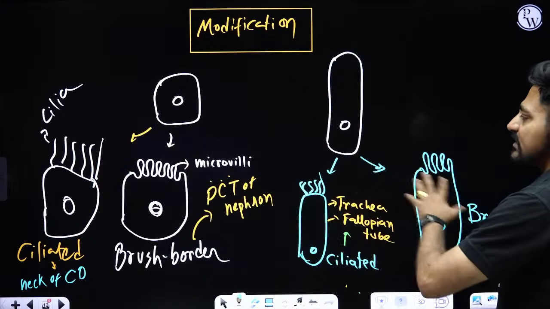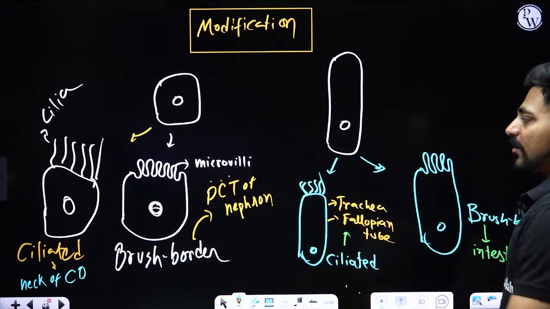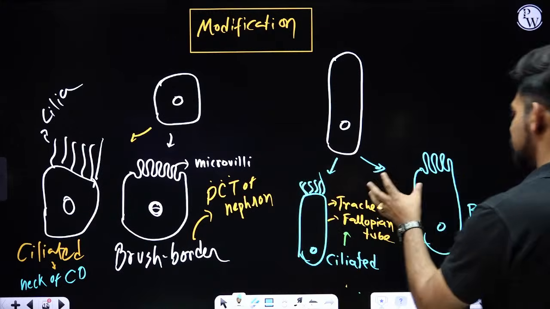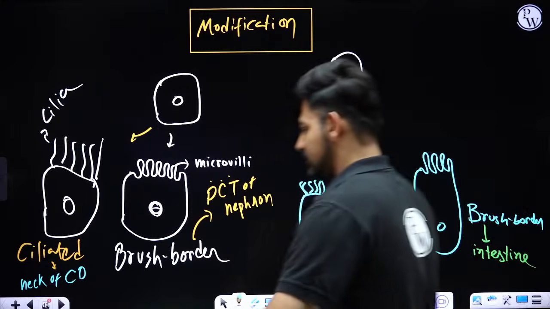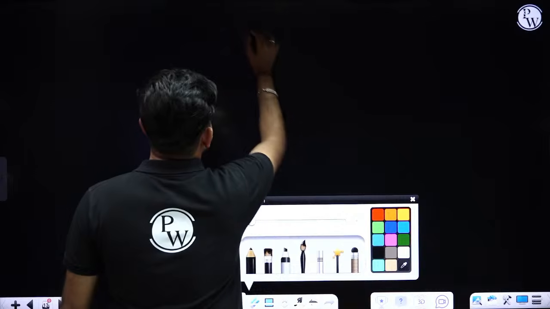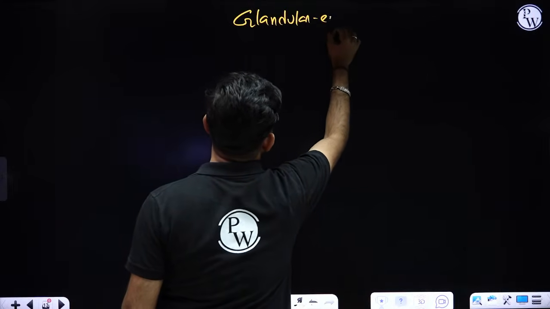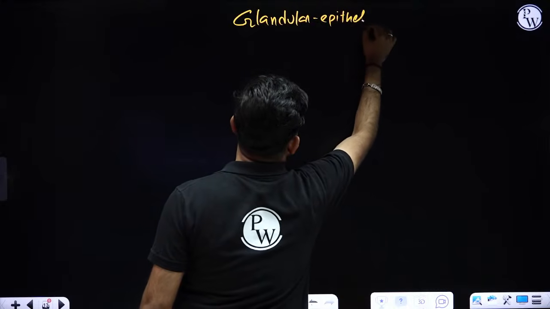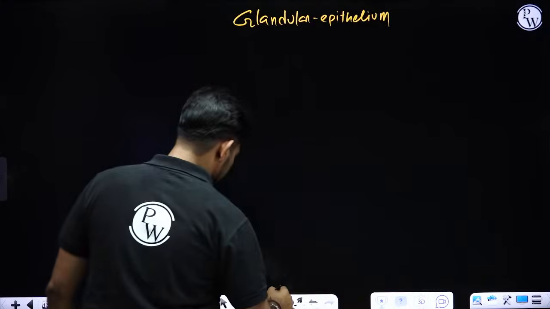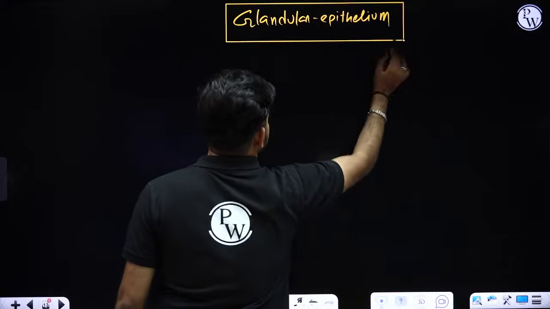Okay, so these are different kinds of modification of cuboidal cells as well as columnar cells. Okay, now we'll talk about another kind of tissue, that is glandular epithelium. Glandular epithelium, that means glands.